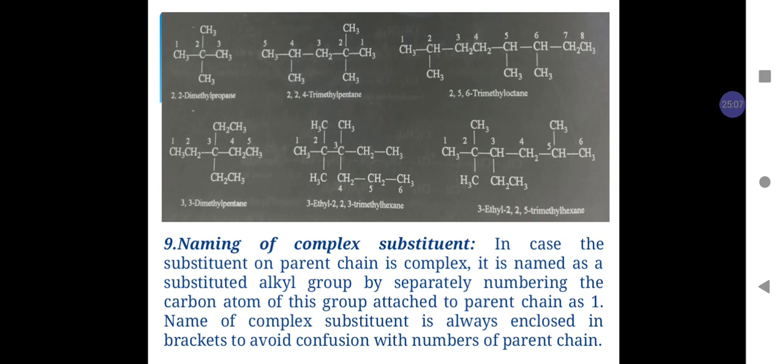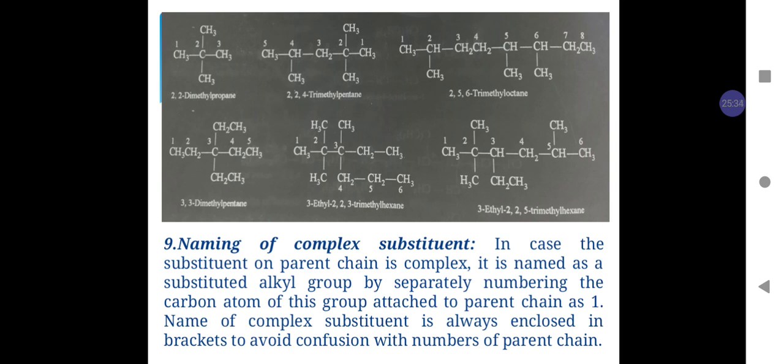Similarly, in the next example, having a parent chain of 6 carbon atoms, there are methyl groups at position number 2 and 3, and an ethyl group at position number 3.